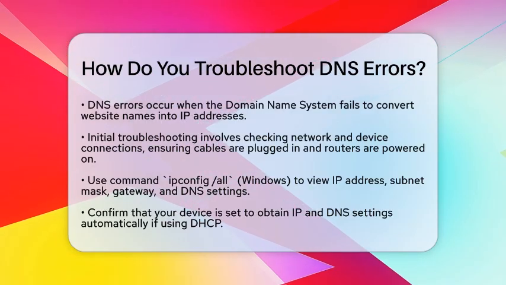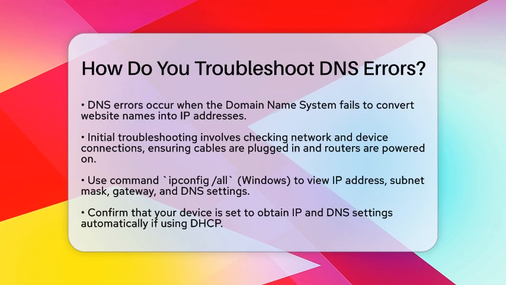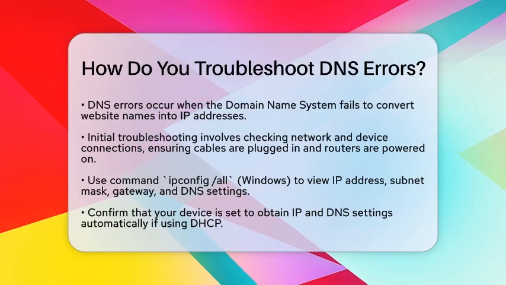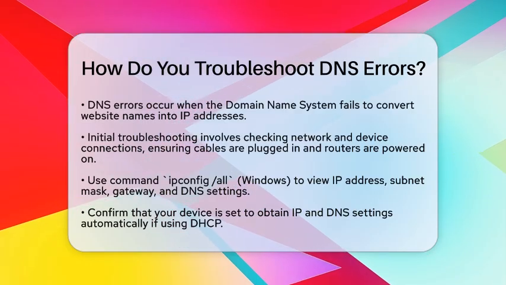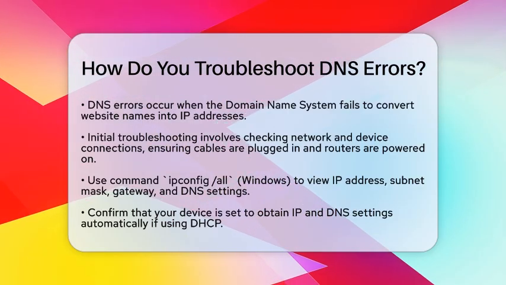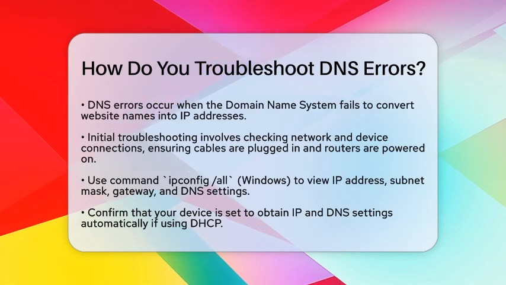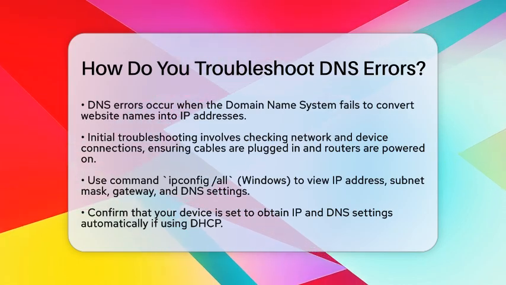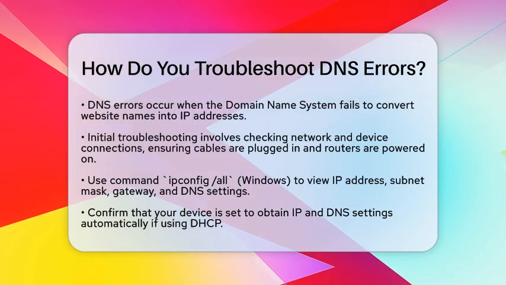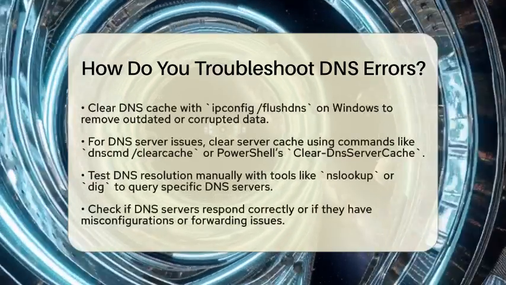Troubleshooting these errors involves a step-by-step process, starting with simple checks and moving to more detailed diagnostics. First, look at your network and device settings. Make sure all your cables are plugged in properly and your router and switches are powered on. On your computer, run the command ipconfig /all if you're using Windows. This shows your IP address, subnet mask, gateway, and DNS server settings. Confirm that your device is set to get its IP address and DNS server automatically if your network uses Dynamic Host Configuration Protocol.